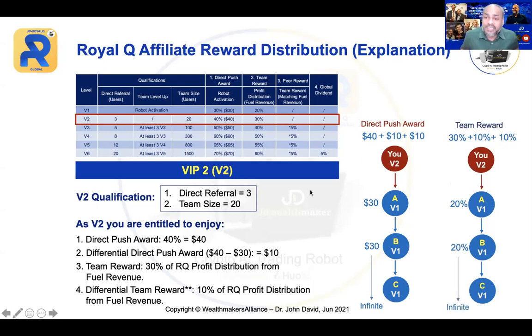Can you see that? As a V2, that's the reason why we want to encourage all our team members to consider ranking up to V2. So everyone must focus on that. All that you need to do is focus on 3 referrals and 20 team members. The moment you have a total of 3 referrals and 20 team members under your group, you will then become V2. And you're going to enjoy those direct push and also team rewards from the team that is under you. And as you continue to grow, this is going to be huge.